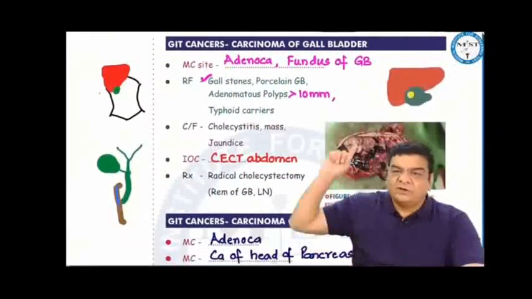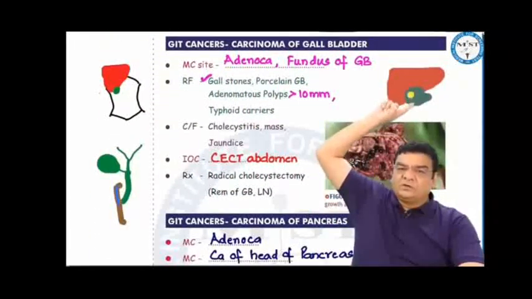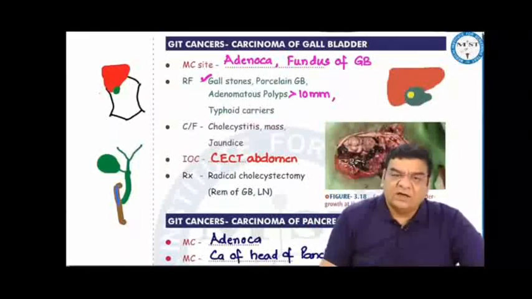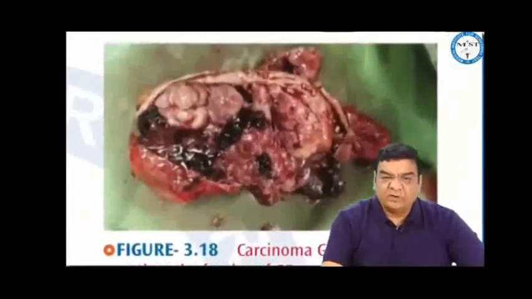Gallbladder malignancy, most often at the fundus of the gallbladder, is adenocarcinoma. It can be associated with gallstones, porcelain gallbladder, adenomatous polyp more than 10 mm, or typhoid carriers. It can present with cholecystitis, mass or jaundice, and the investigation of choice is CT of the abdomen. The treatment is removal of the gallbladder with the lymph nodes, that is radical cholecystectomy.